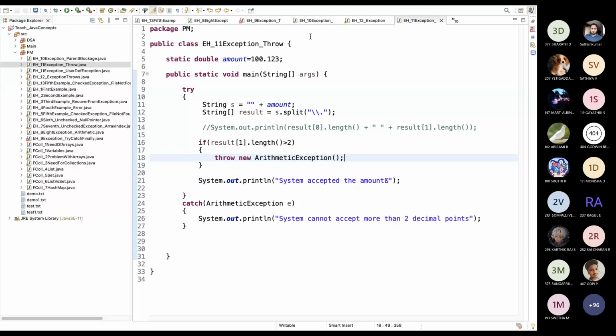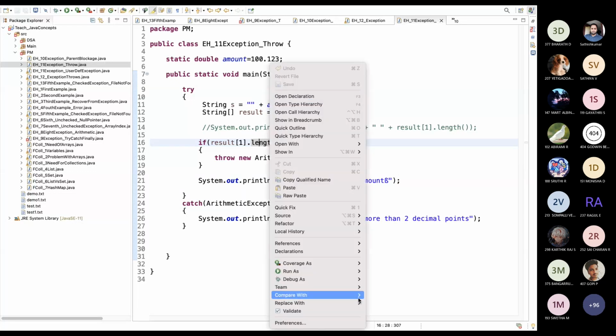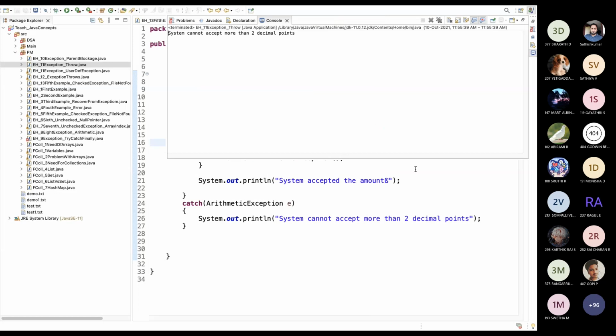Okay, what I'm doing is converting this double variable into a string variable. Then I'm getting the count of decimal points. If the decimal count is greater than 2, it will throw an arithmetic exception saying the system cannot accept more than 2 decimal points.